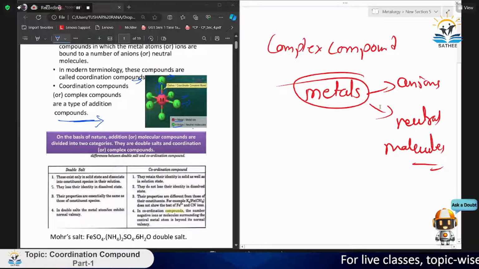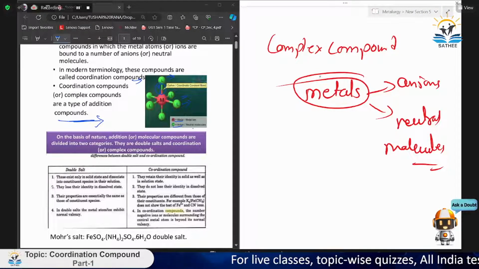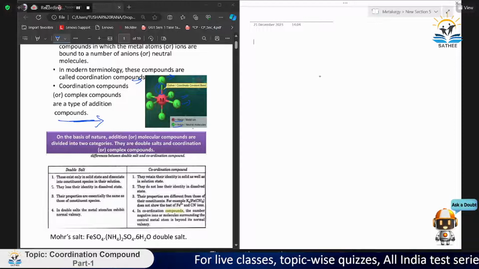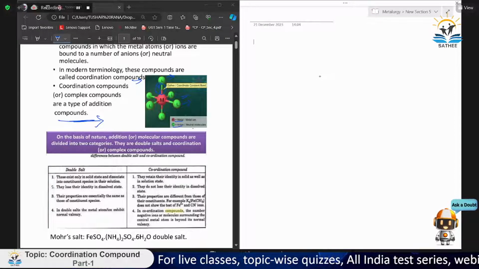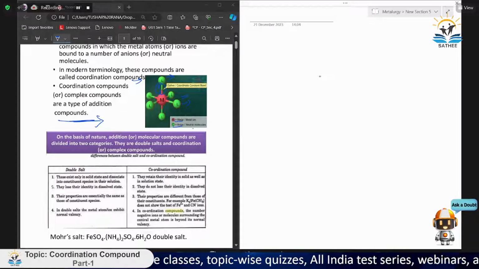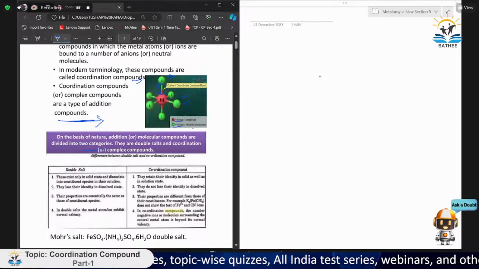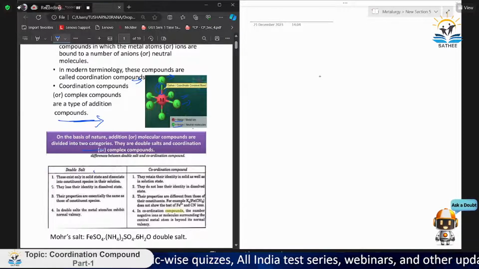Now let's move on to a deeper part. On the basis of nature, addition or molecular compounds are divided into two categories. We divide molecular compounds into two categories, that are double salts and coordination compounds.